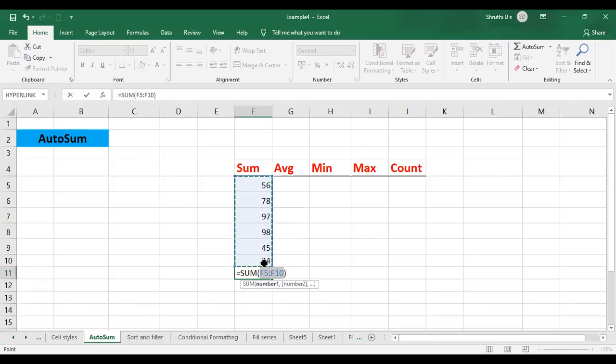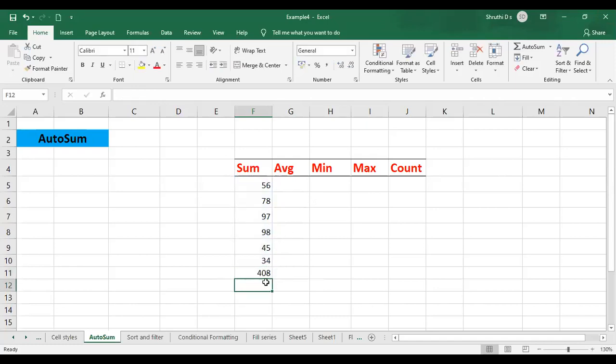So it is asking for the range. Automatically it has chosen the column. If you want, you can change it. After the formula has appeared there, just press enter. It is going to give you the sum of the entire column.